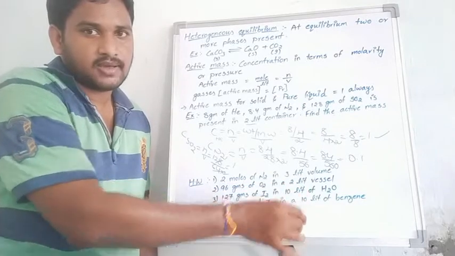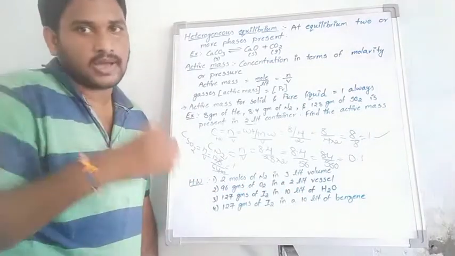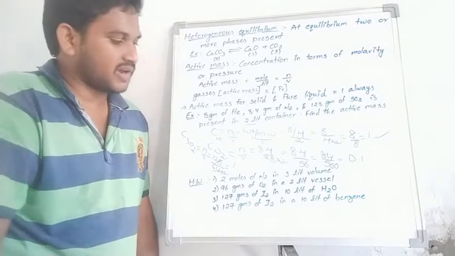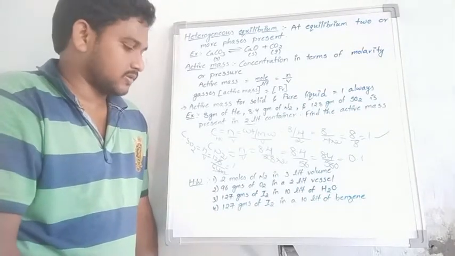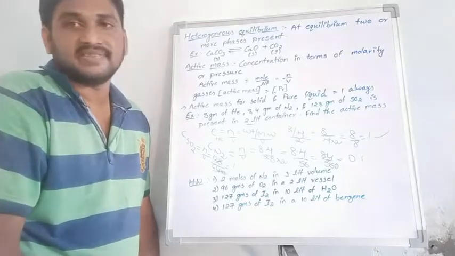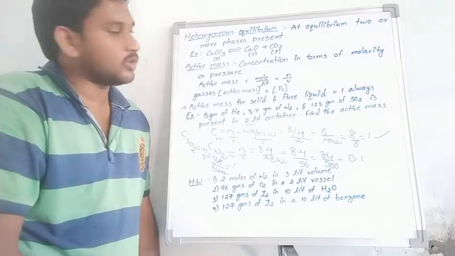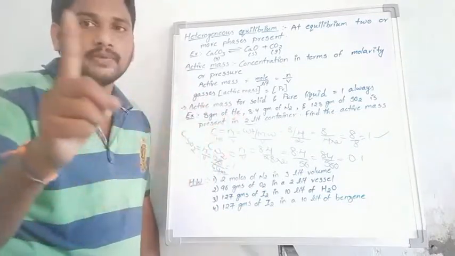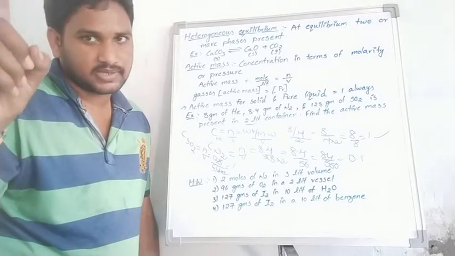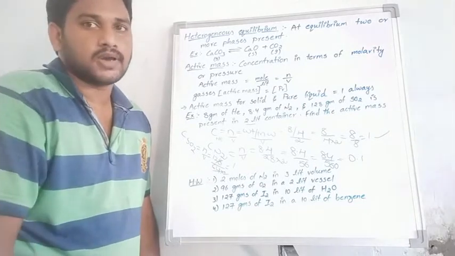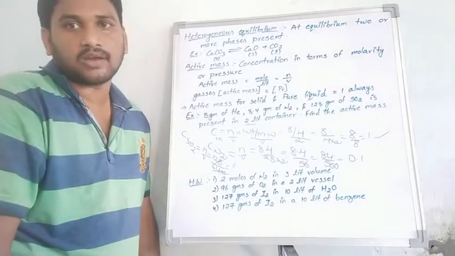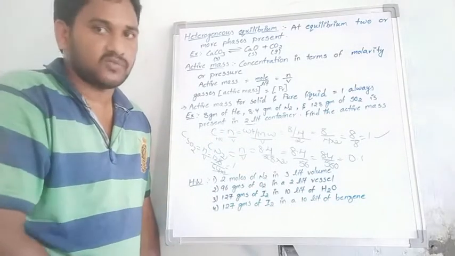Students, think about the small logic in this question. What is the active mass for 128 grams of I2 in 10 liters of H2O, and 127 grams of I2 in 10 liters of benzene? One more point: in active mass, only pure liquids and solids are taken. How can you solve this one? Find these four active masses; that is the homework.